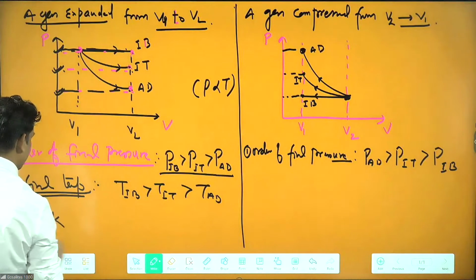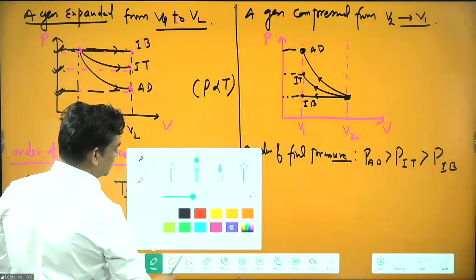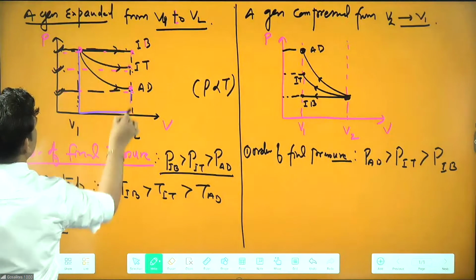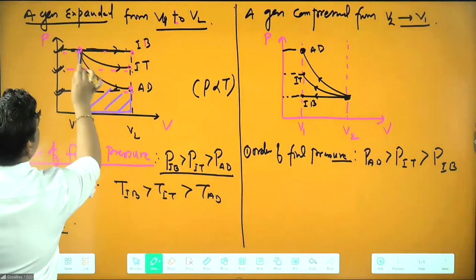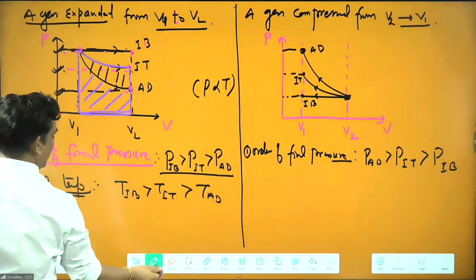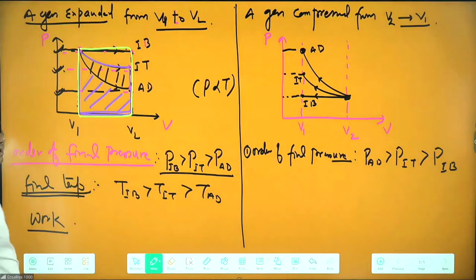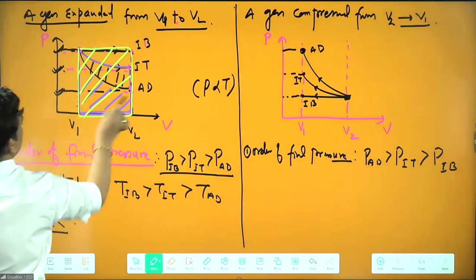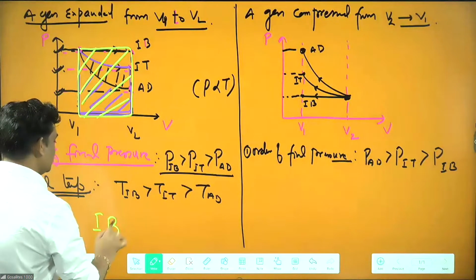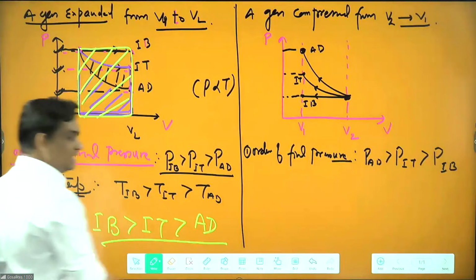Okay. Now I'm writing here work. Work is basically your area. Work is given by area. So if work is the area, you can say the area for this adiabatic is only this much. IT is from here to here, somewhat more, this much extra. And IB is from here to here, this much. So which area is maximum? You can say IB, then we get IT, and then we get AD. Clear?